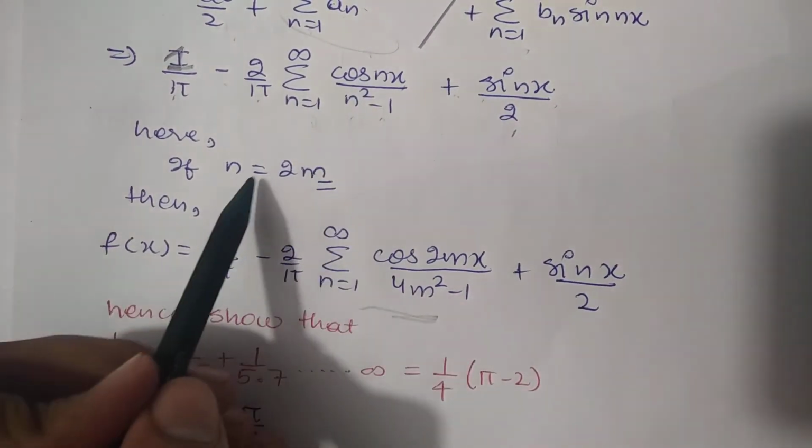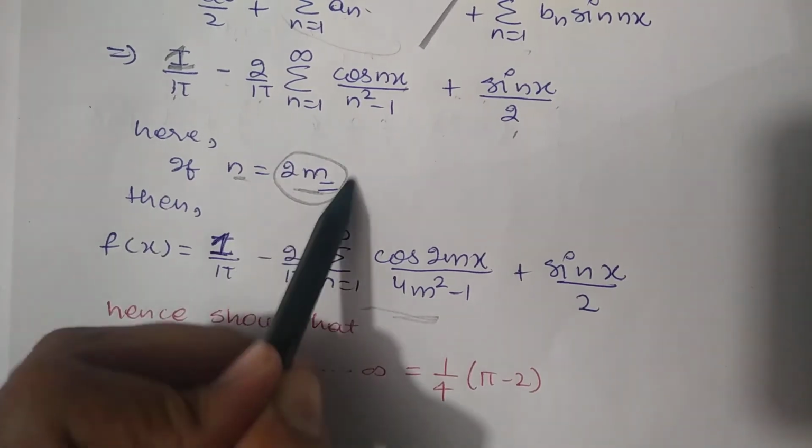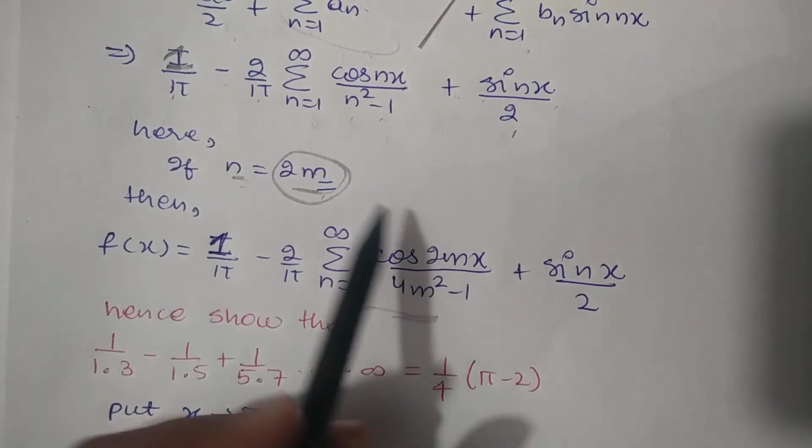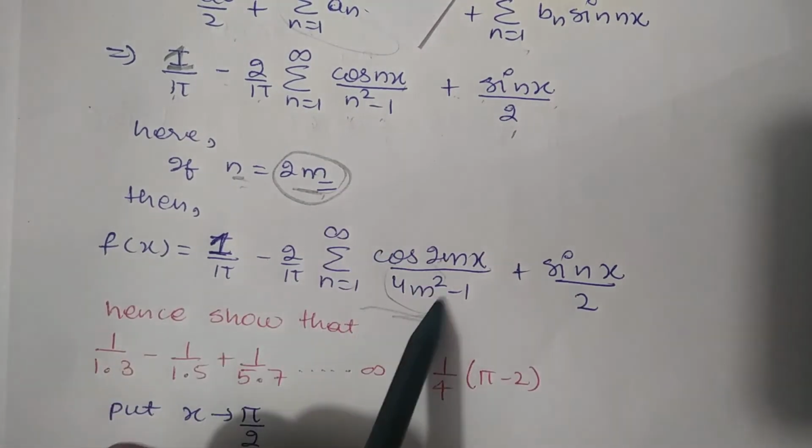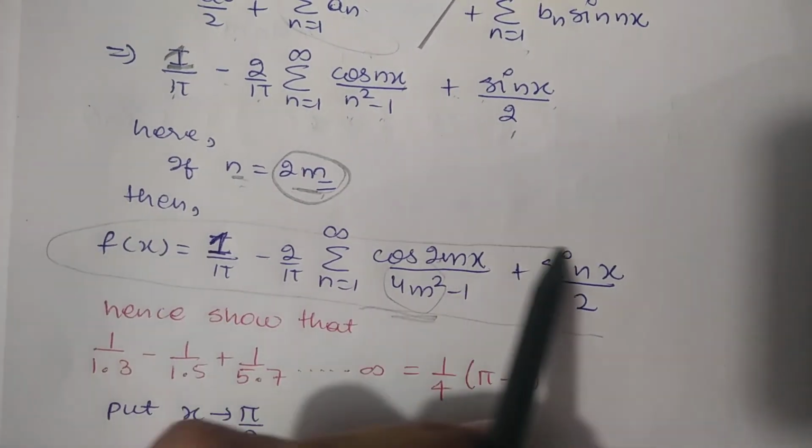Now students, here I can put n equals to 2m. For n equals to 2m, this whole term will become, at the place of n I will put 2m, divided by (2m) whole squared minus 1, which will be 4m squared minus 1. So this will be our required answer.